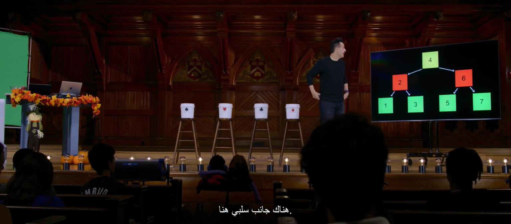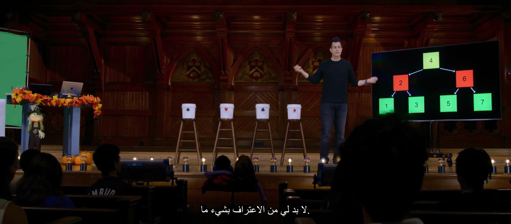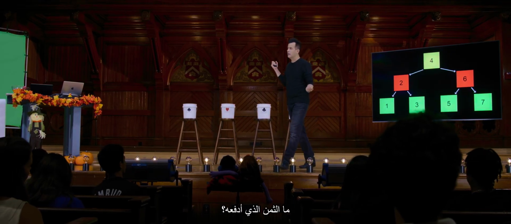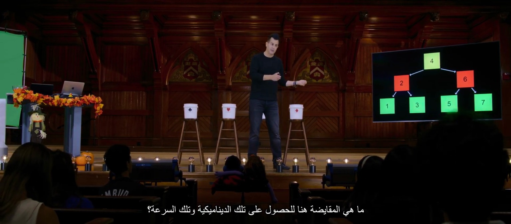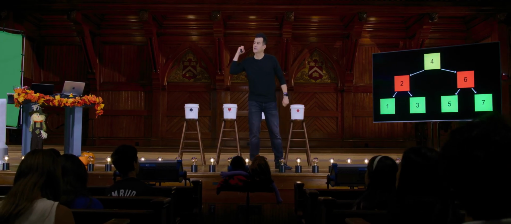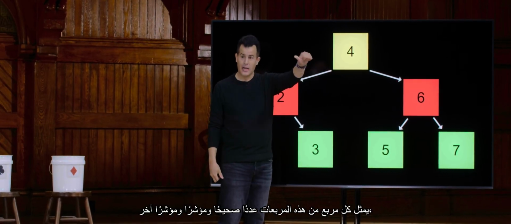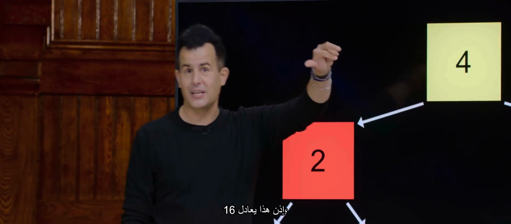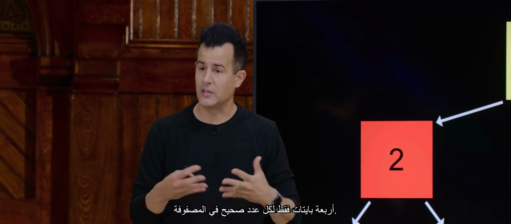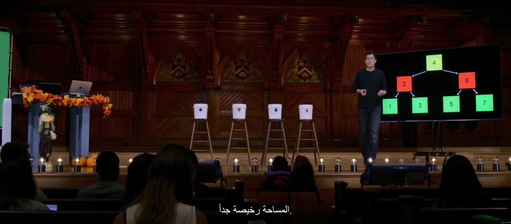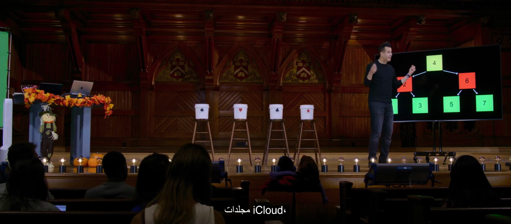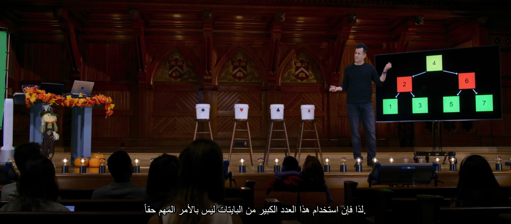But there is a downside here. I got to concede something. What price am I paying? What's the trade-off here, to gain that dynamism and that speed? Yeah, I'm literally using 3 times as much memory now, because even though it's not depicted here explicitly, each of these squares represents an integer and a pointer and another pointer. So that's like 16, that's like 20 bytes at this point of memory, instead of just 4 bytes for each of the integers in an array. Nowadays, though, space is pretty cheap. We all have very large Dropbox folders, iCloud folders, and the like, so it's not really a big deal to use that many more bytes.